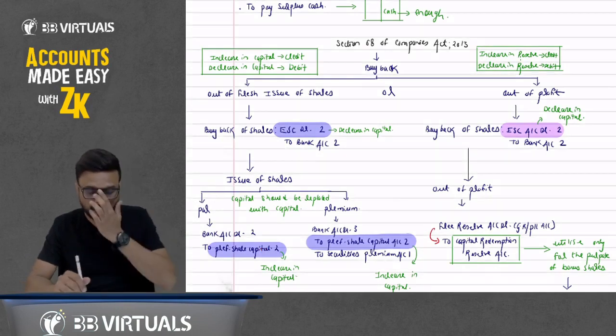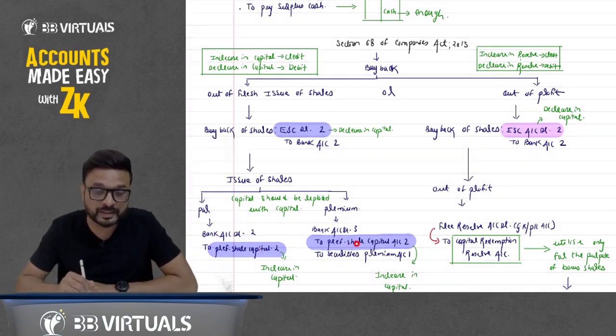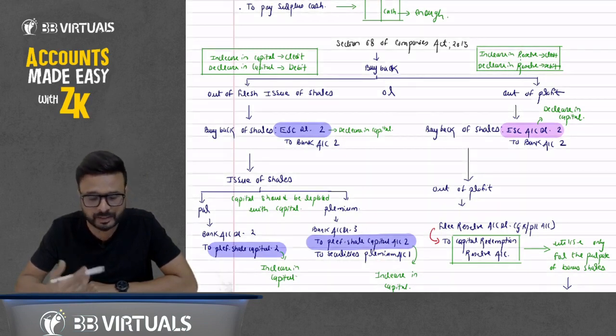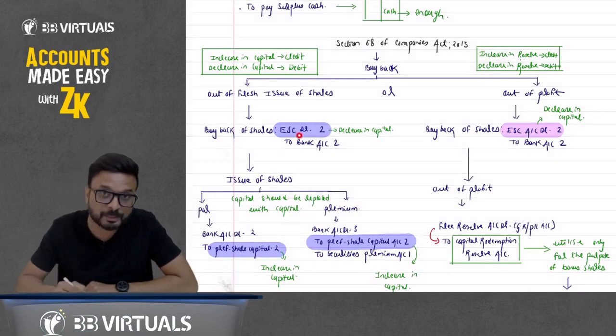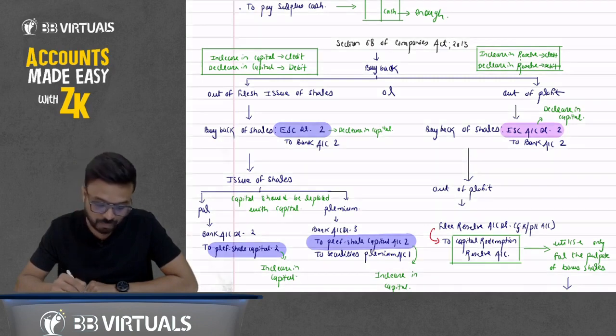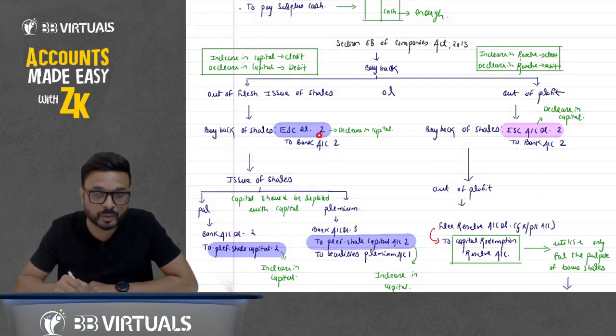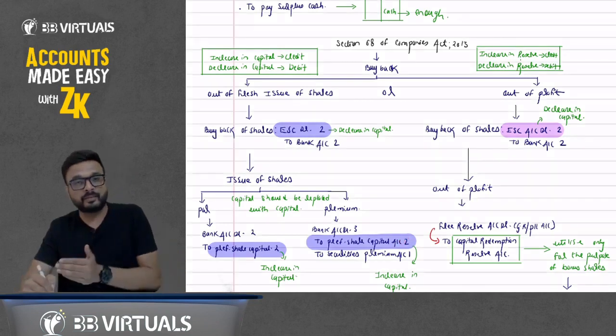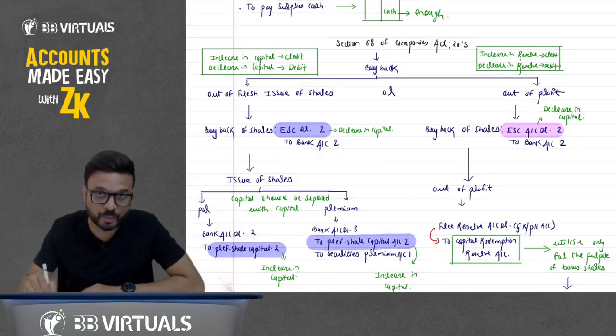But what happens if we have issued the shares in the market at a premium? The premium amount is irrelevant, and what amount we have received, section 68 does not talk about it. Section 68 says that the replacement of capital should be with the capital. If you have decreased the capital by rupees 2 crore, then there should be an increase in the capital by rupees 2 crore.